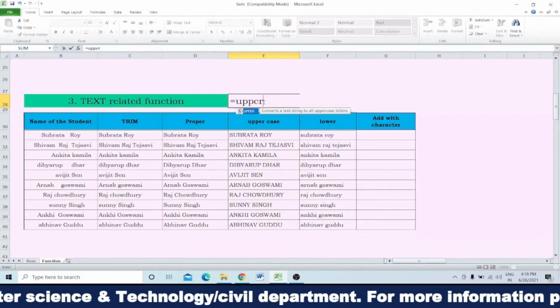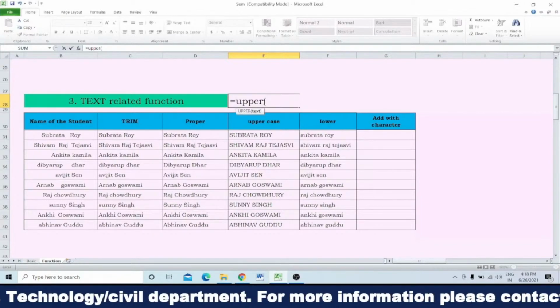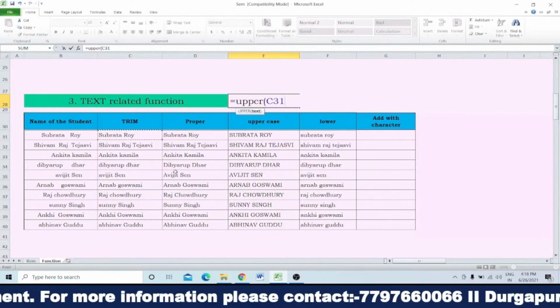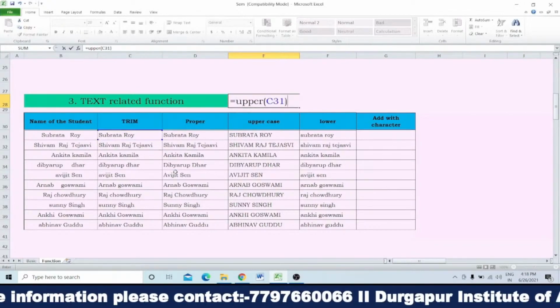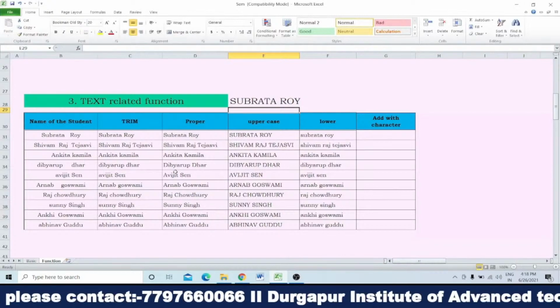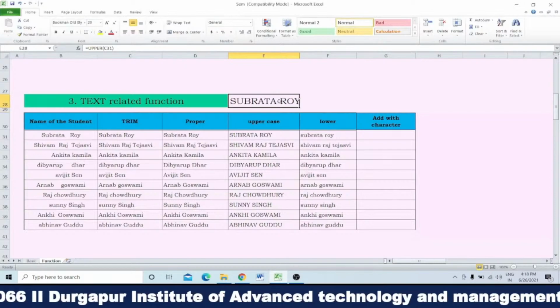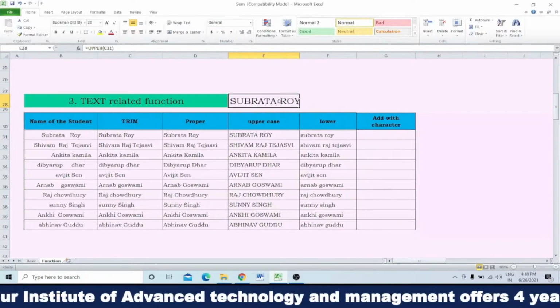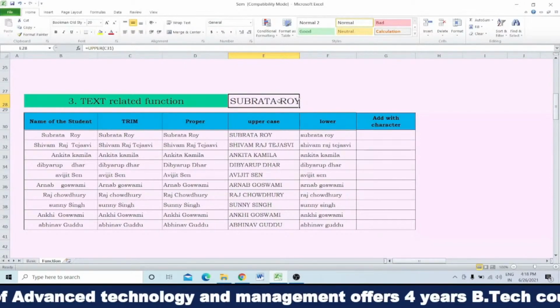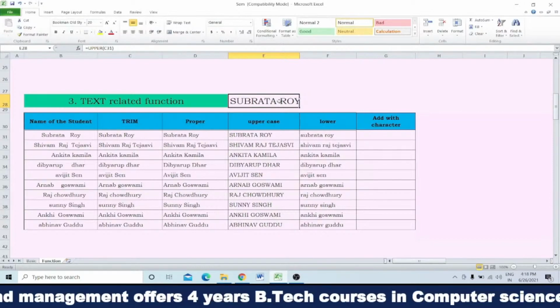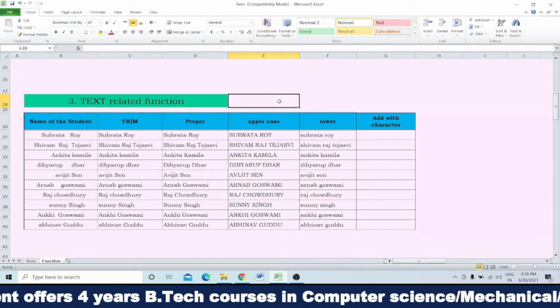You will write down upper and then start the first bracket, and suppose this one you want to make upper, then you close the bracket and put an enter. Okay, again I am repeating what I have done. Upper means it will convert the lower character into upper character. That means if the alphabets are written in small letter, it will convert into capital letter.